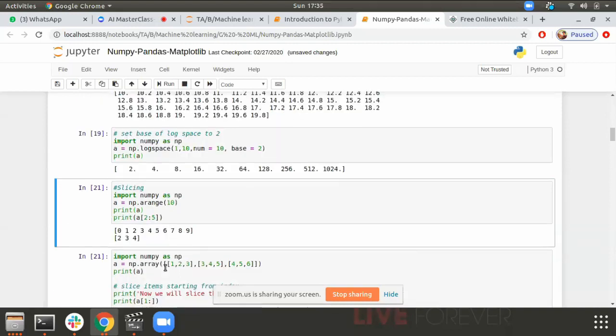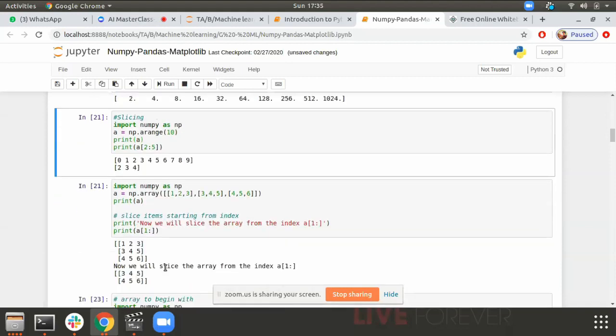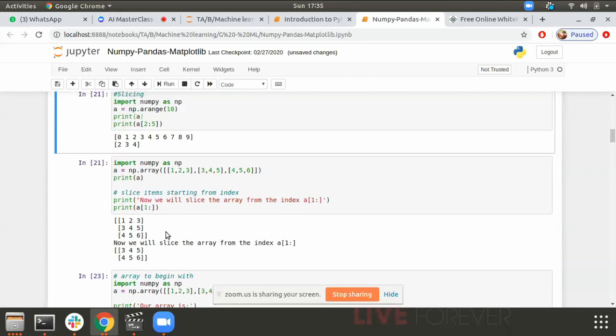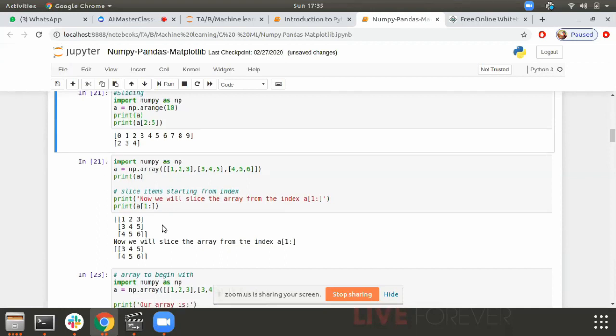This was my video, simple slicing. Now this is interesting. Try to pay attention here, this is important. I have a two-dimensional array, and in this two-dimensional array I'm trying to do slicing. This is a bit complex, somewhat tough to understand. Just try to pay attention.